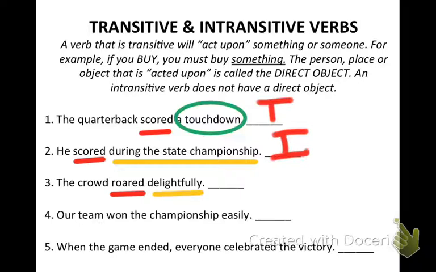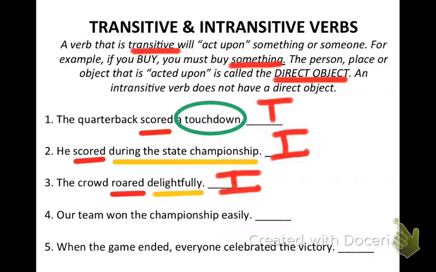This is telling me how the crowd roared. So there's no direct object in this sentence, therefore it's intransitive. Because remember, as I said up here, you have to have something. You have to have a direct object in order for a verb to be transitive.